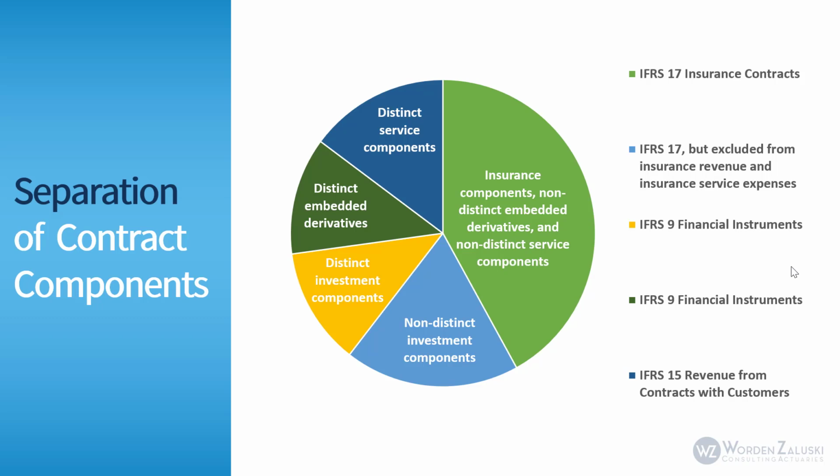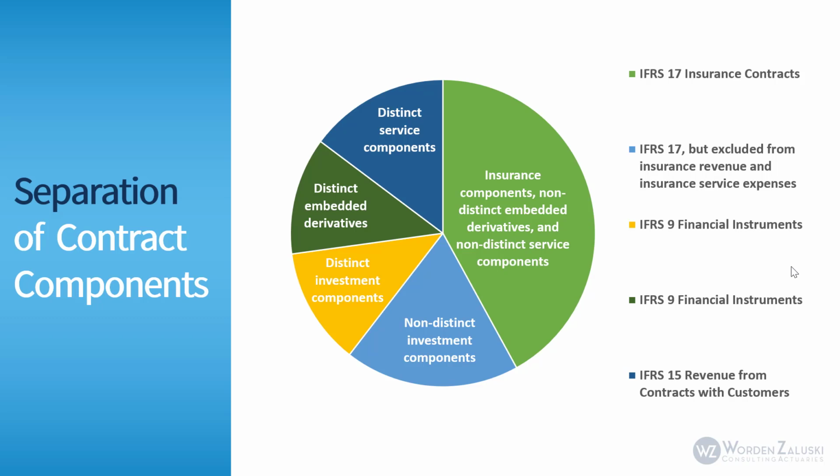The light blue piece of the pie is the non-distinct investment components, and these are subject to IFRS 17, but they are excluded from insurance revenue and insurance service expenses. The yellow piece of the pie represents distinct investment components, and these are not subject to IFRS 17 and instead are subject to IFRS 9.